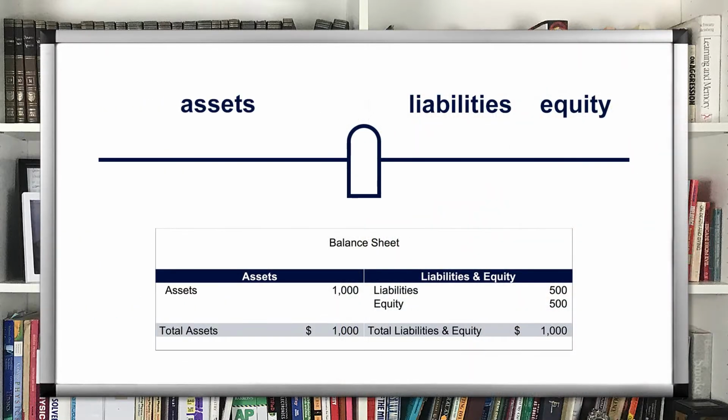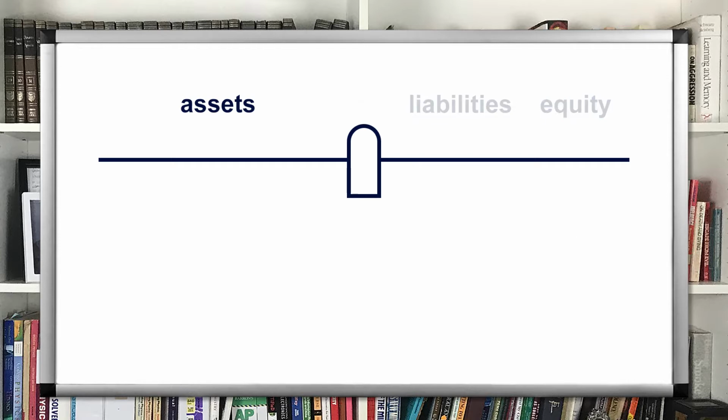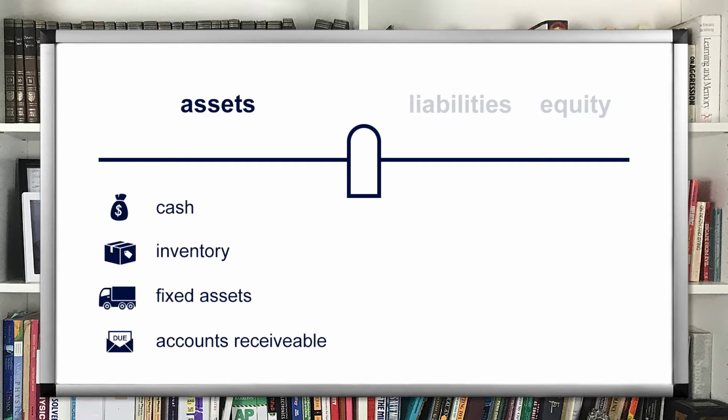For example, if a business has $1,000 of assets at a particular time, those assets must be matched by the total of the claims of creditors and owners. Here is one of an infinite number of acceptable balance sheets. So let's look at the left side of the teeter-totter, the asset side. Assets are things that can be used to generate revenue through the sale of goods and services. Assets include things like cash, inventory, furniture and equipment, and accounts receivable.